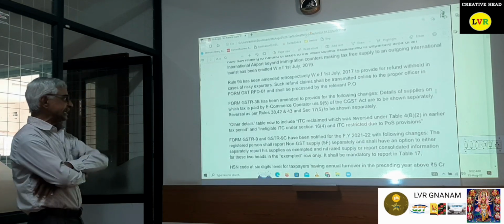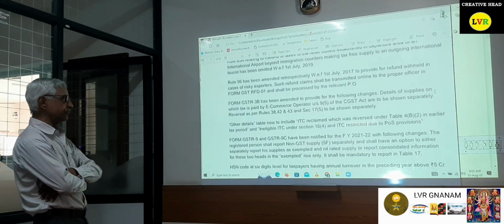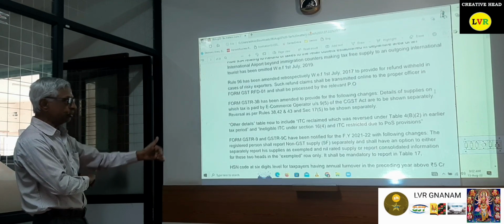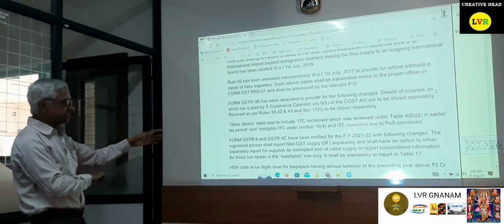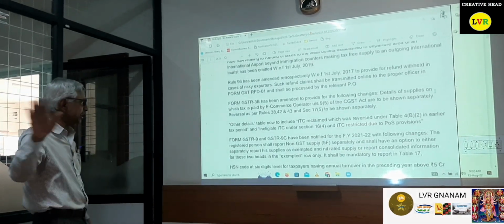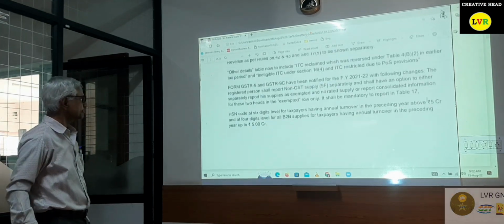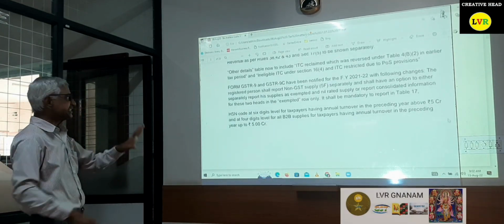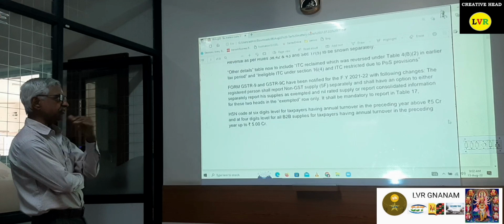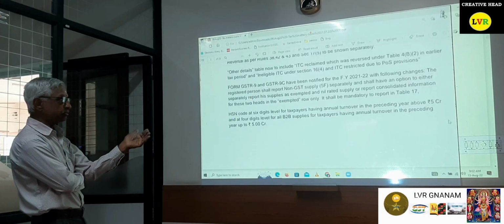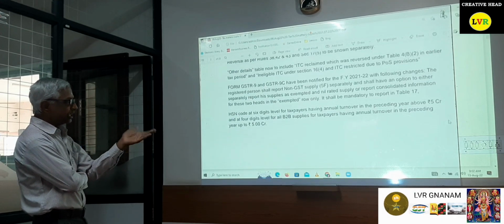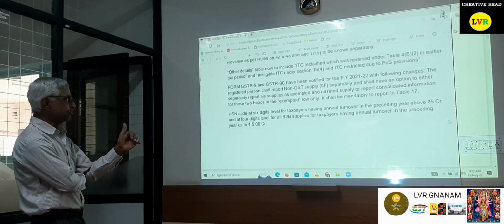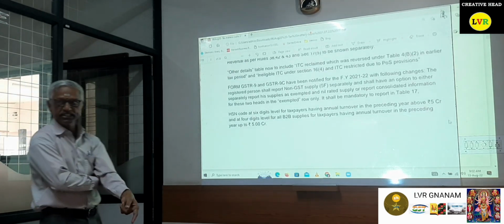And 9C has been notified for the financial year 21-22, with the following changes accordingly. Some of the changes for 21-22 have been made in the rules also. Then the HSN code at 6-digit level for taxpayers having annual turnover for the preceding year above 5 crores, and 4-digit level for B2B suppliers, for this month only.